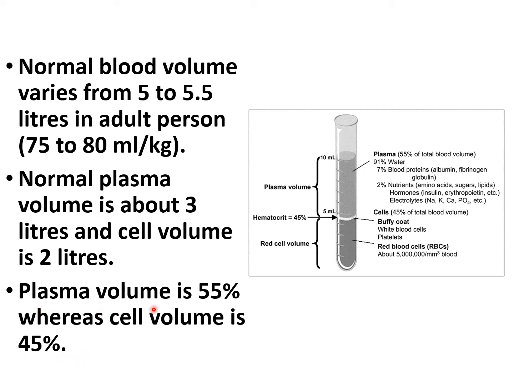The plasma volume is about 55%, whereas the cell volume is about 45%. So these are the plasma, about 55% of the total blood volume, and these are the cells, about 45% of total blood volume.